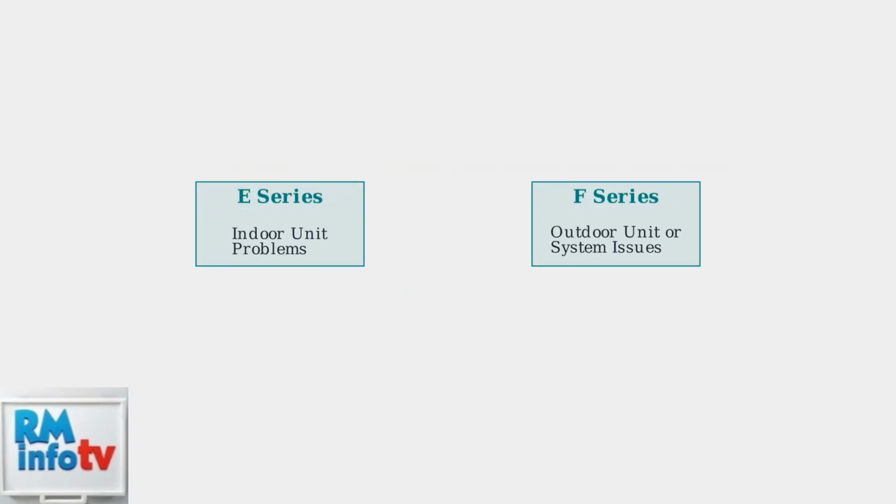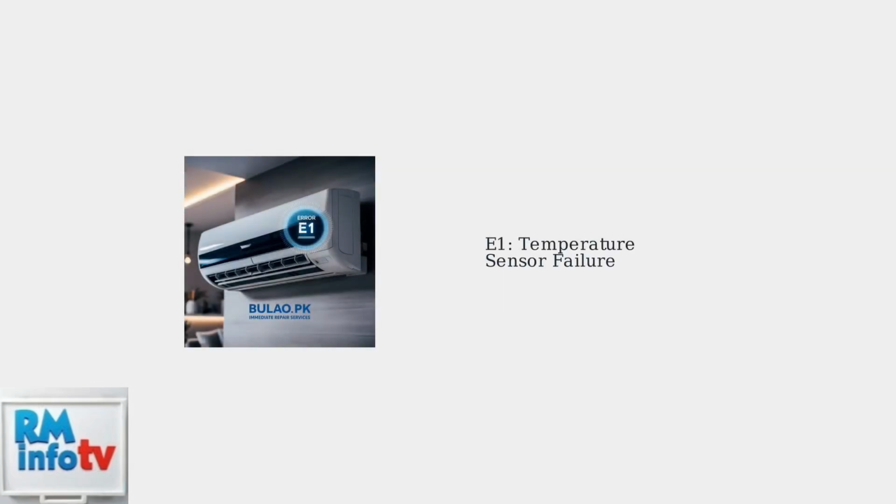E-series codes typically indicate problems with the indoor unit, while F-series codes usually point to outdoor unit or system-wide issues. Let's look at some common error codes. E1 typically indicates a temperature sensor failure in the indoor unit. E4 can indicate several issues, including antifreeze protection activation or a full water tank that needs to be emptied.